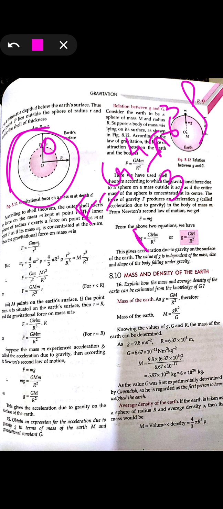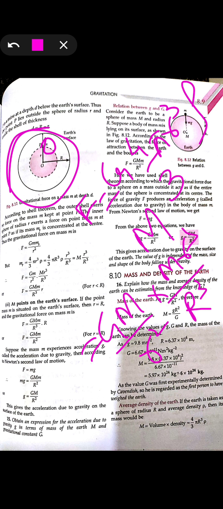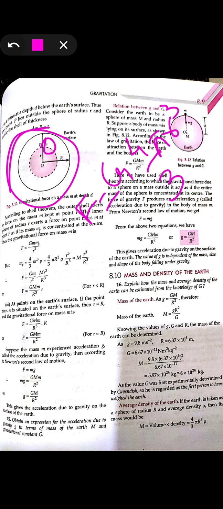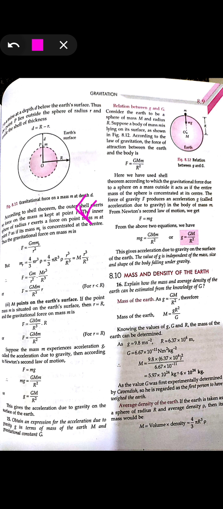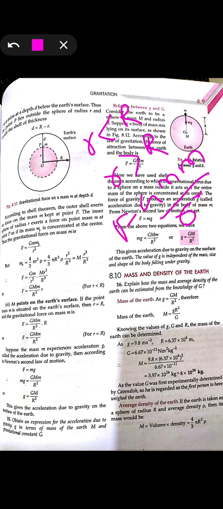And similarly the other mass is taken as m. So the force will be G m upon r square into M r cube upon capital R cube. So it will be G M m r upon capital R cube if r is less than R, where capital R is the radius of the earth and small r is the distance of the body from the center. So since r is less than R. And if r is greater than R, we have already seen that it is G M m upon r square.